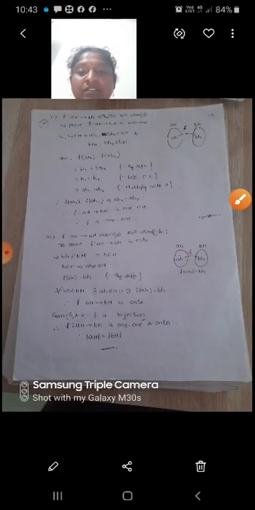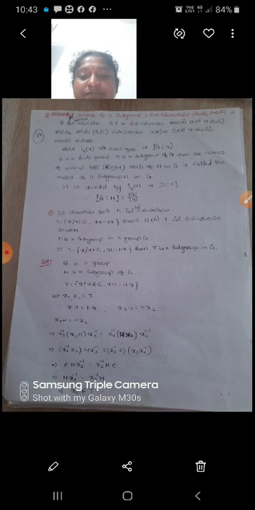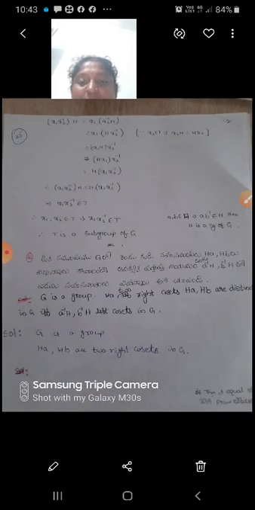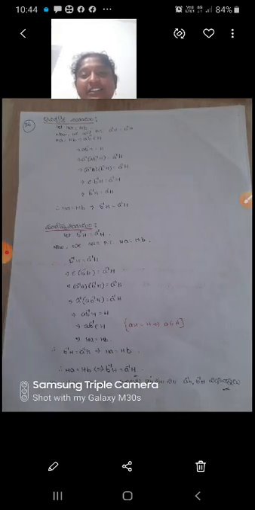So next problem. If G is a group, two right cosets HA, HB are distinct in G if and only if A inverse H, B inverse H are distinct left cosets in G. We can prove that. Solution. G is a group, HA, HB are two right cosets in G.